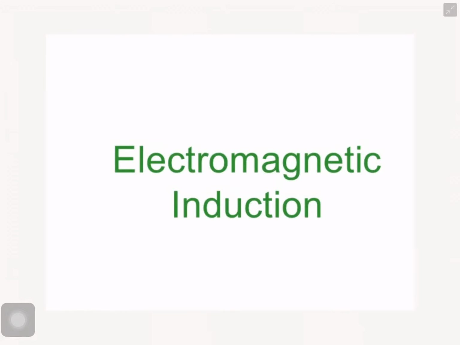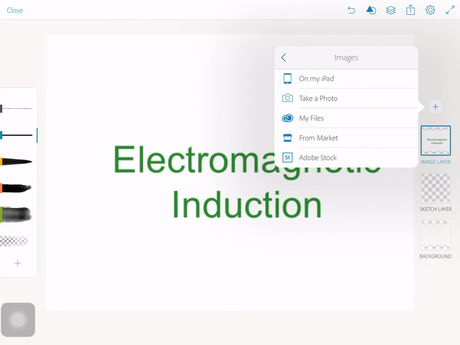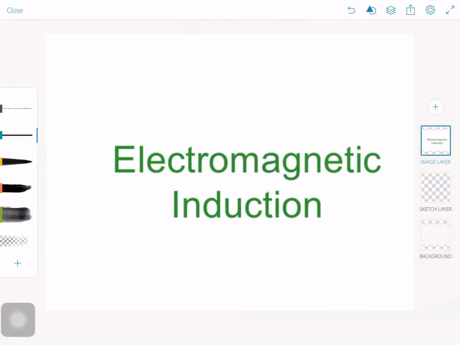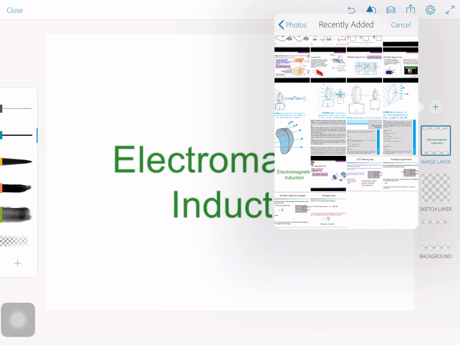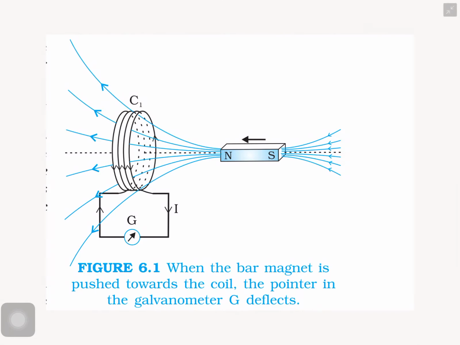In our syllabus, they gave three experiments. We can see Faraday's first experiment, and from the experiment we can arrive at the conclusion. See the arrangement setup for the first experiment. This is the arrangement setup for Faraday's first experiment.